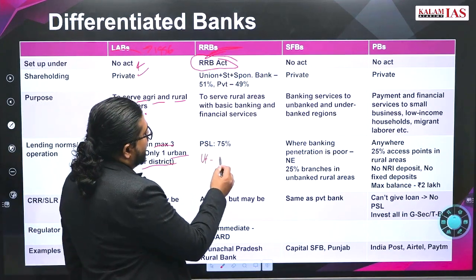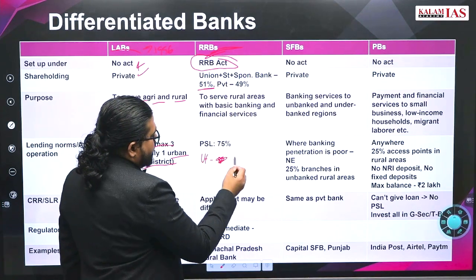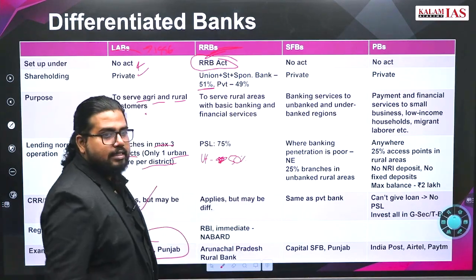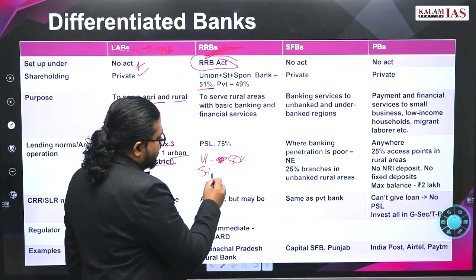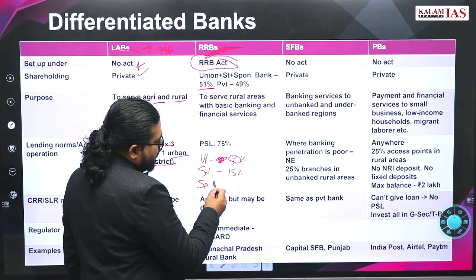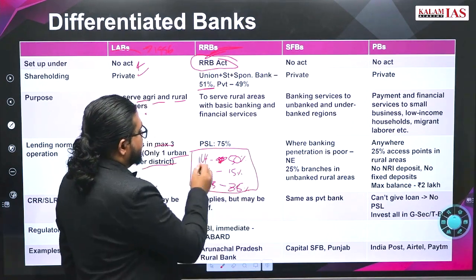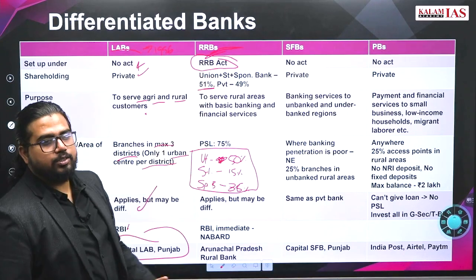The Union government was having 50%, state government is having 15%, and sponsored bank was having 35%. This was the earlier setup. It was under this agreement that RRBs were formed.